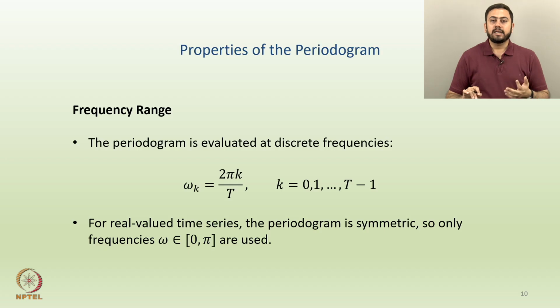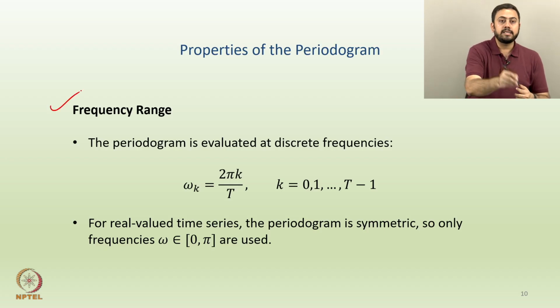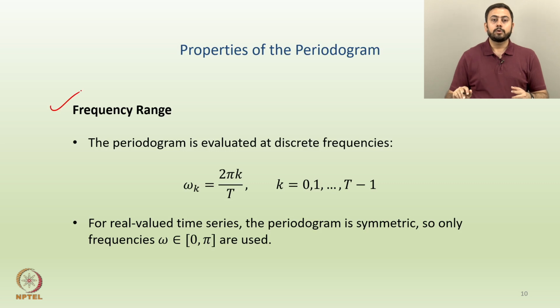Now what exactly are some properties of the underlying periodogram? The first property is the frequency range, which means that the periodogram is evaluated at discrete frequencies, omega k, where omega k equals 2 pi into k divided by capital T, and k can range from 0, 1, 2, 3, 4 up to T minus 1.